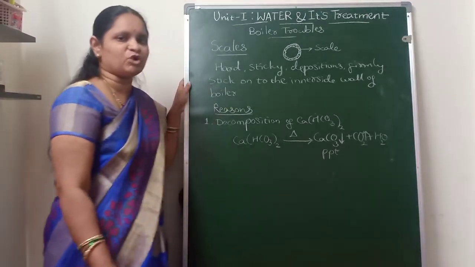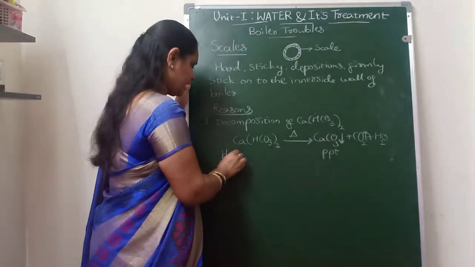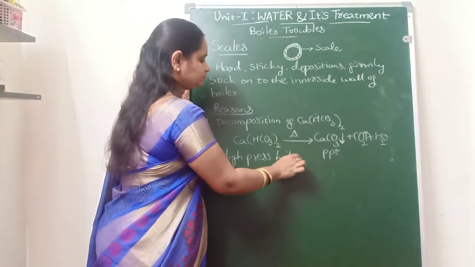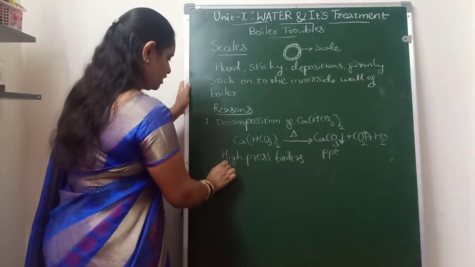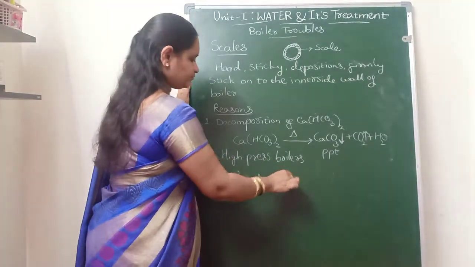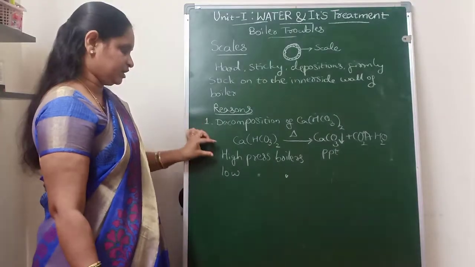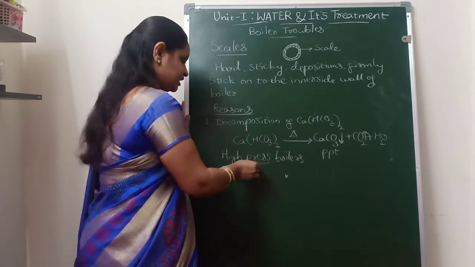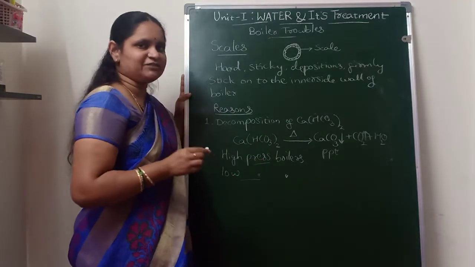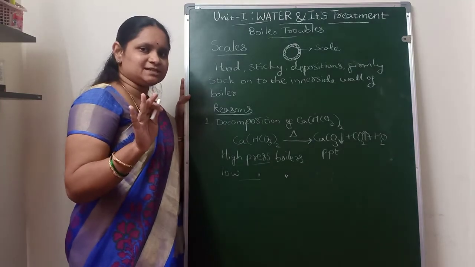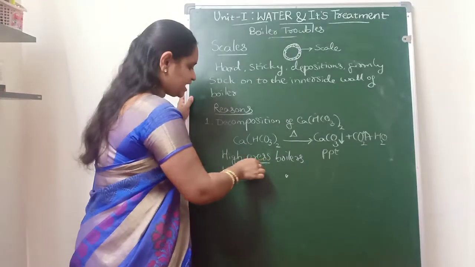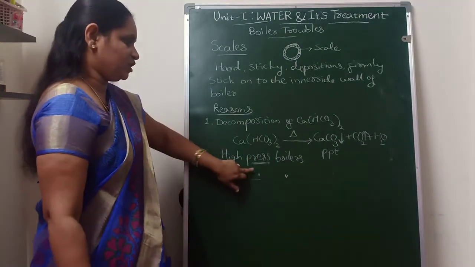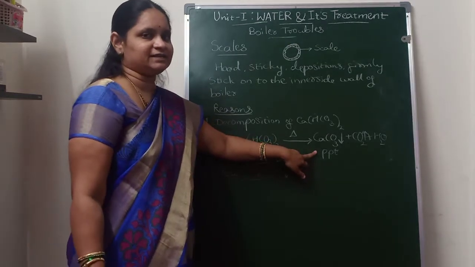But we have two different types of boilers: high pressure boilers and low pressure boilers. If the boilers have low steam velocities, they are known as low pressure boilers, and if they have high steam velocities, they are known as high pressure boilers. In the two different types of boilers, this calcium carbonate will act differently.